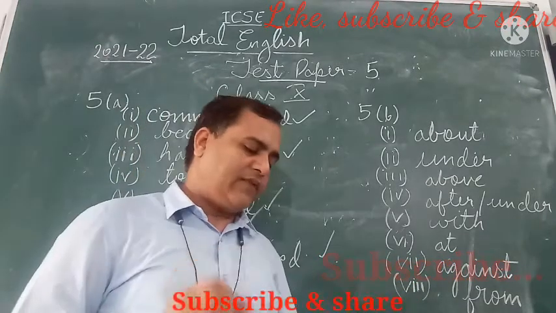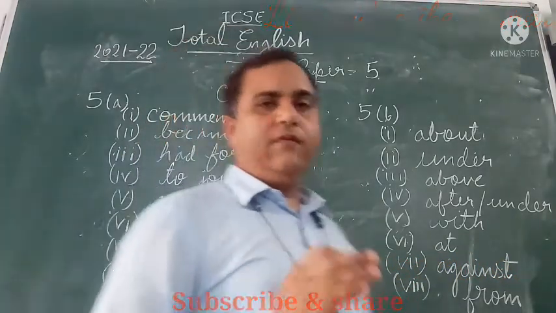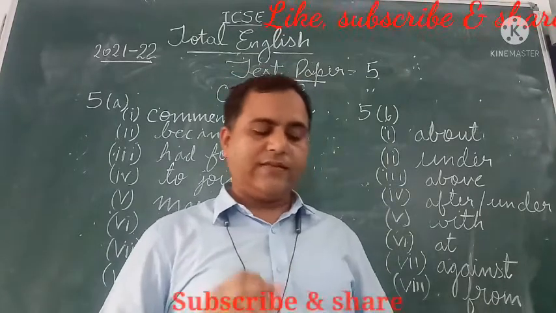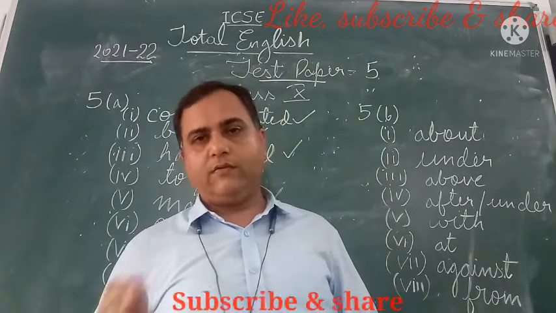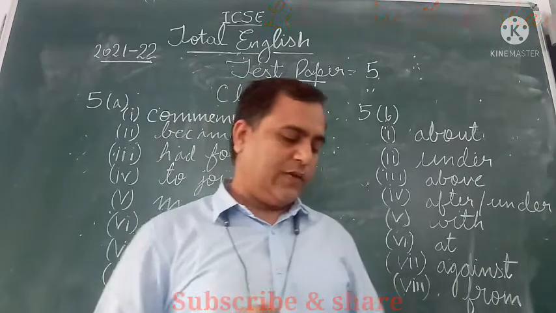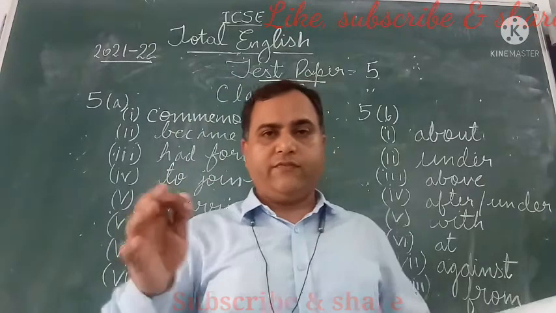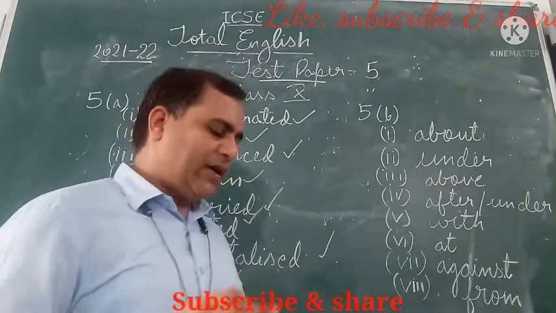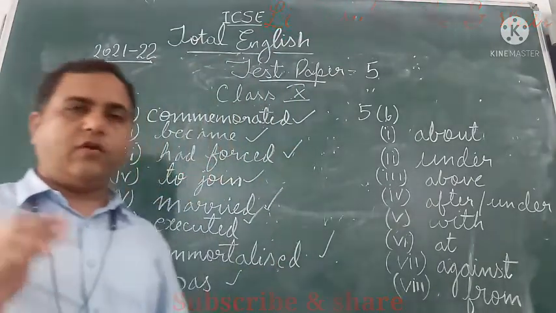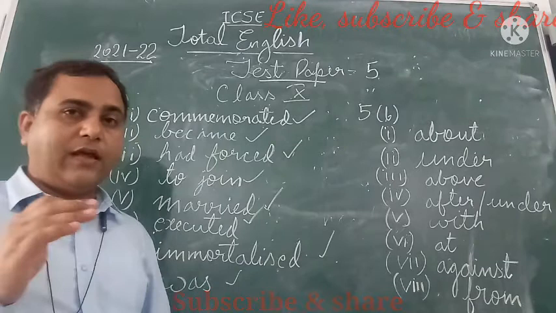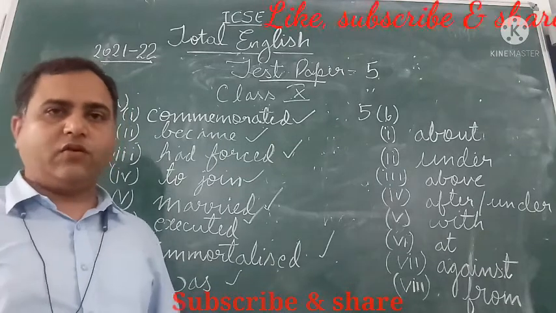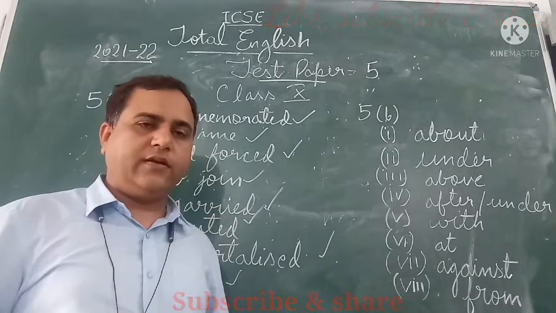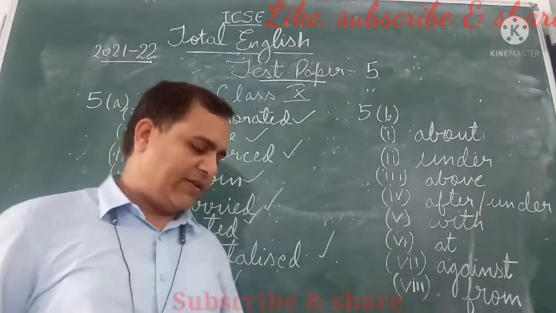Then fifth is, the godown is infested dash rats. The godown is infested with rats. That is infested with rats, that is filled with rats. Sixth, she jumped dash the first job offer. She jumped at the first job offer. Okay, that is the job offer which came to her. She grabbed it at her first chance.